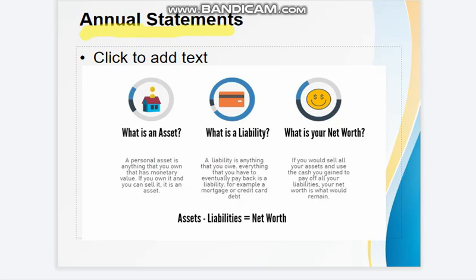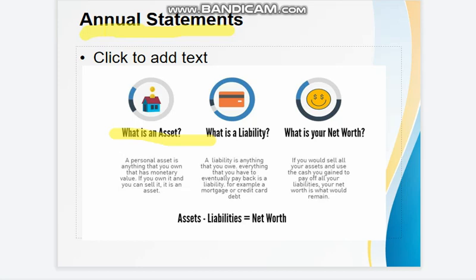What is an asset? A personal asset is anything that you own that has monetary value. If you own it and you can sell it, it is an asset. What is a liability? A liability is anything that you owe. Everything that you have to eventually pay back is a liability, for example a mortgage or credit card debt.